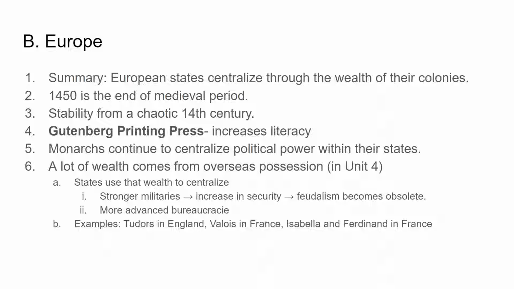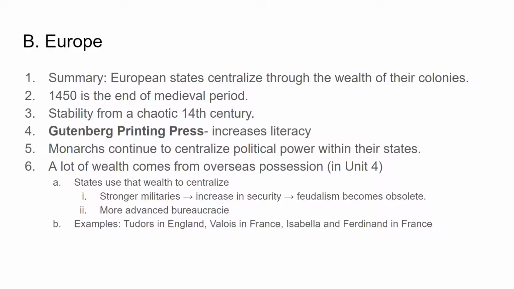They're gaining wealth from overseas possessions, which we'll talk about in a future unit, and they use this wealth to centralize. So what that means is they've got stronger militaries, they're increasing their security, which means that people don't need their local lord to be secure because they've got the national army, and so feudalism becomes obsolete. And bureaucracies start to grow, which means that people who do the work of the government, like, say, collecting taxes, there get to be more systems for organizing all of that and keeping it more stable.